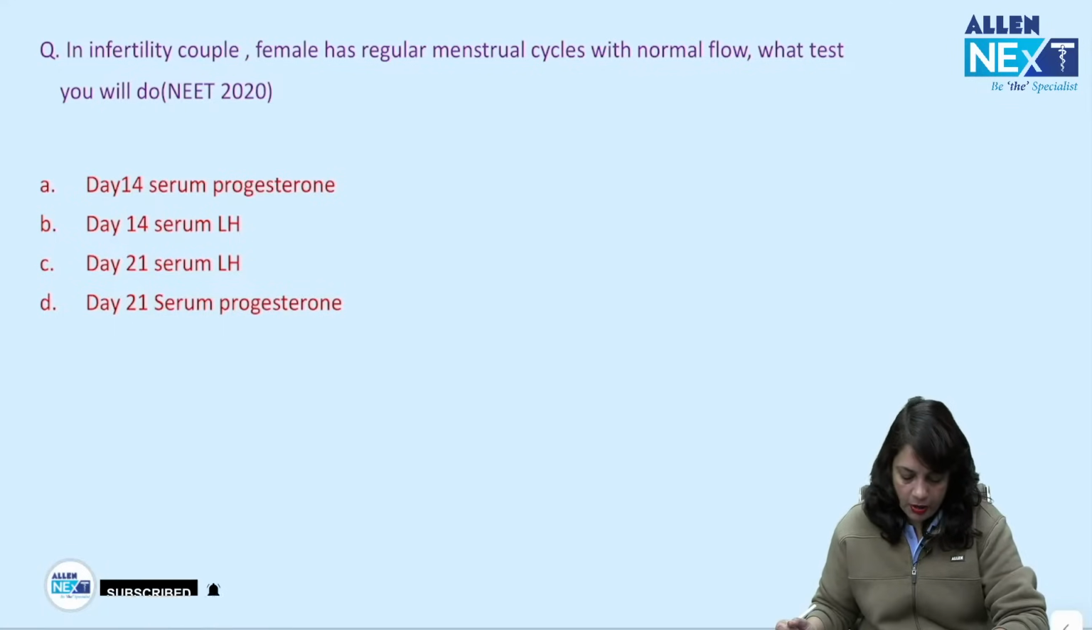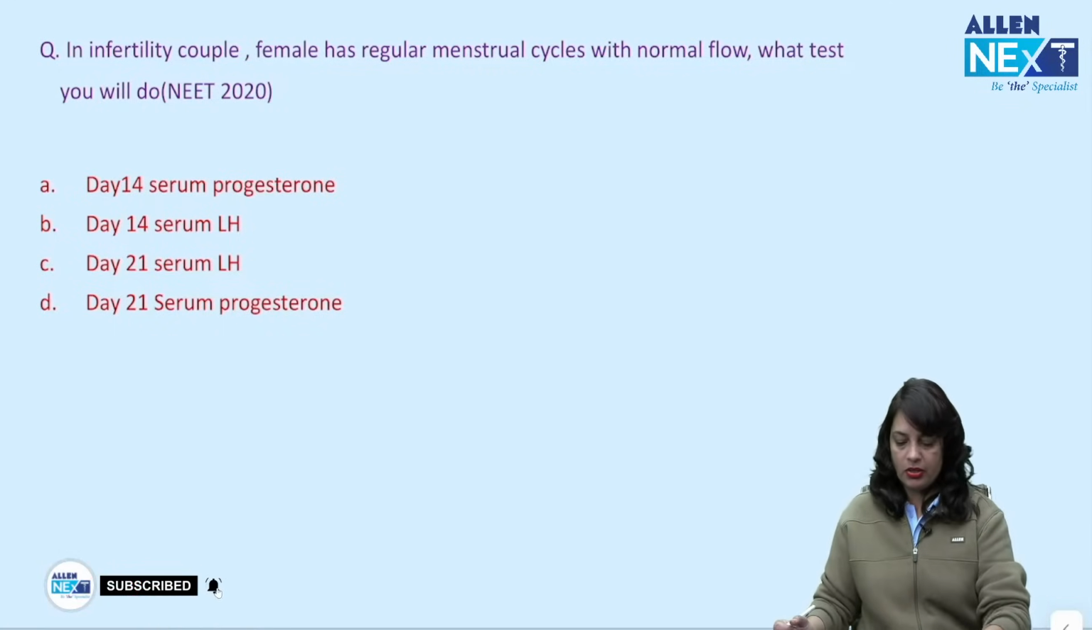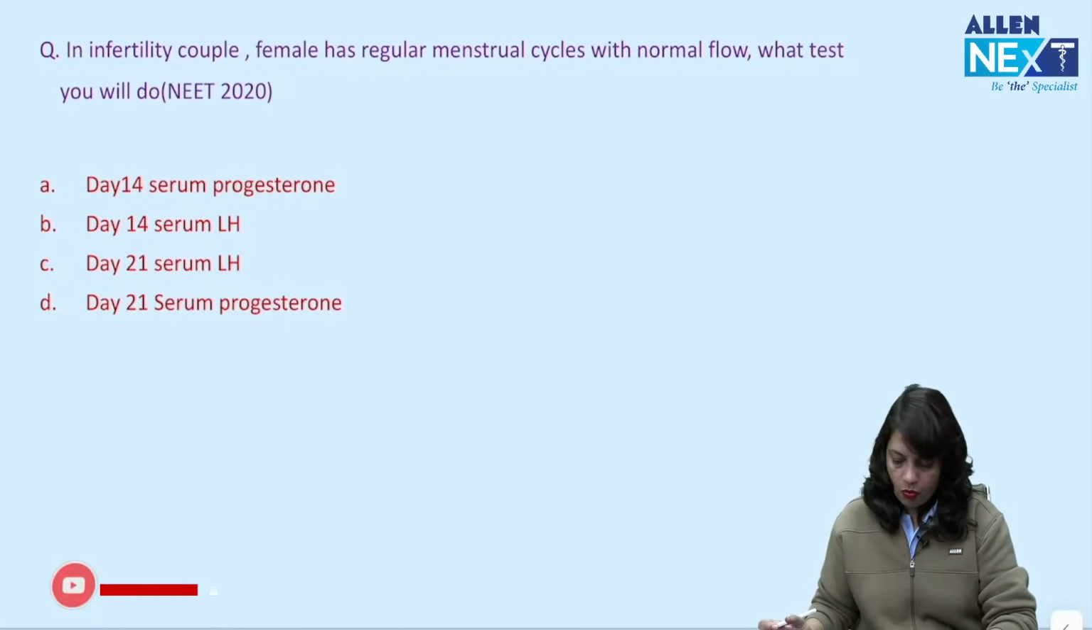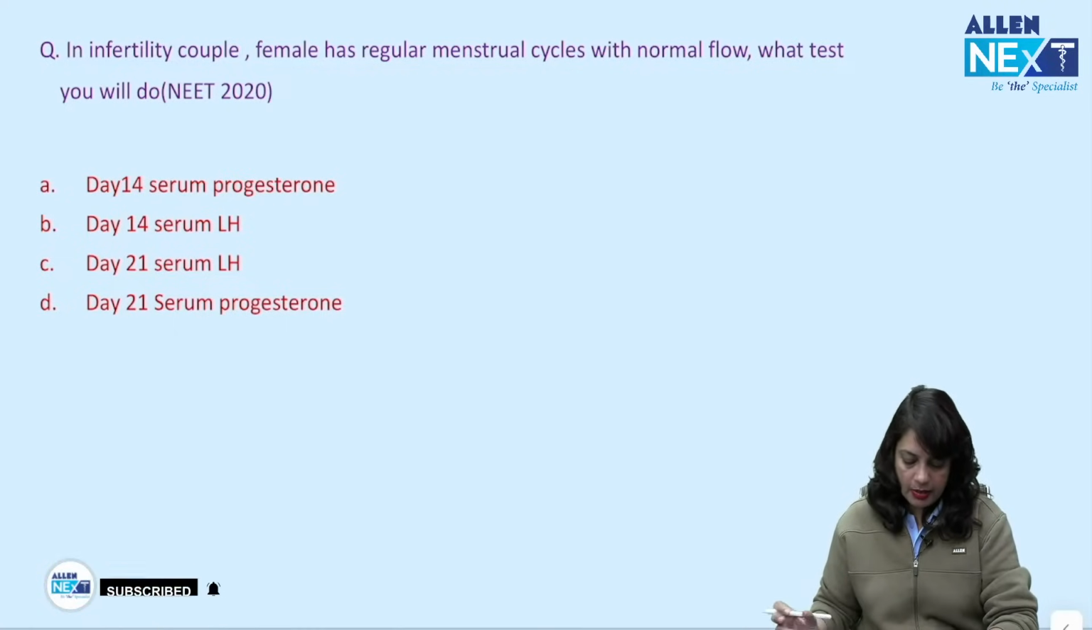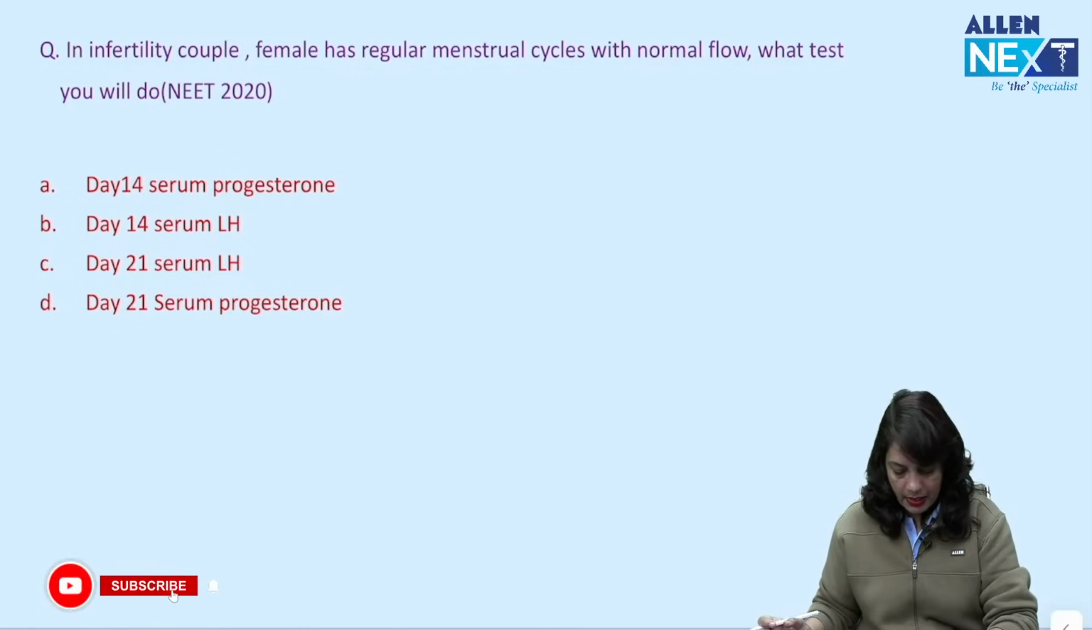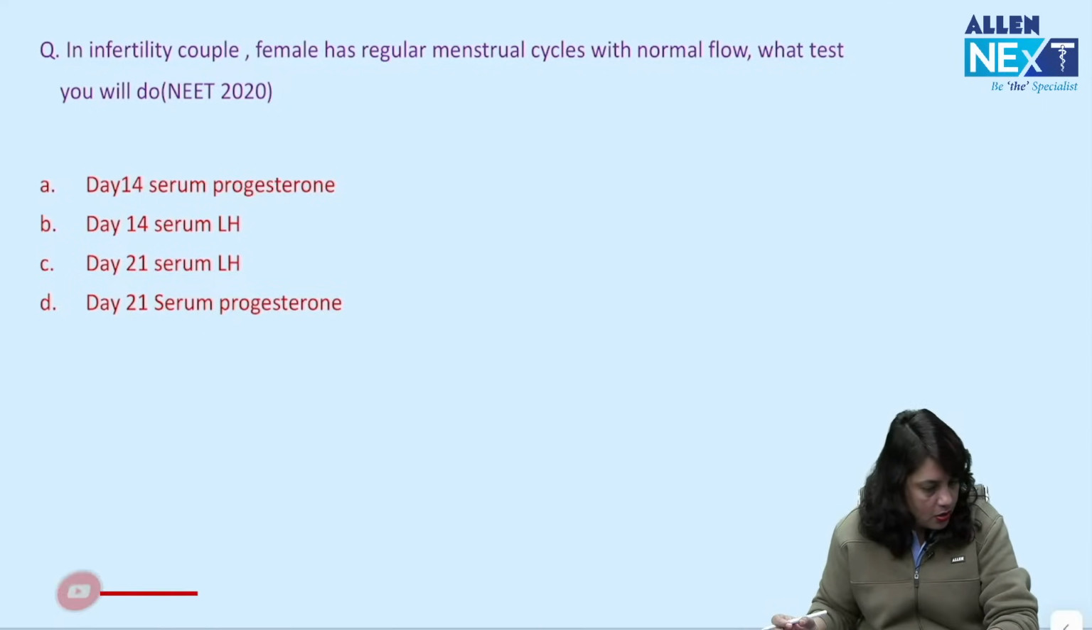Now, I am taking up one question. In an infertile couple, the female has regular menstrual cycles with normal flow. What test do you need to do? Day 14 serum progesterone, day 14 serum LH, day 21 serum LH, or day 21 serum progesterone. What is your answer?